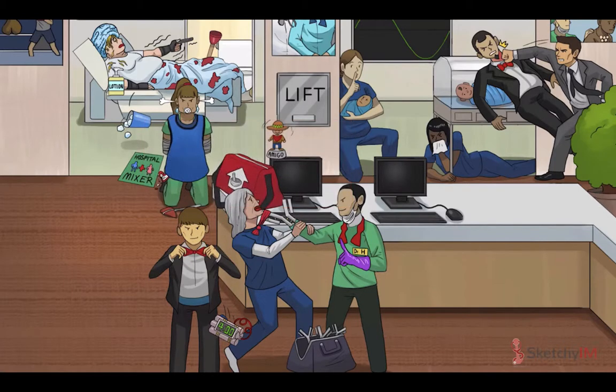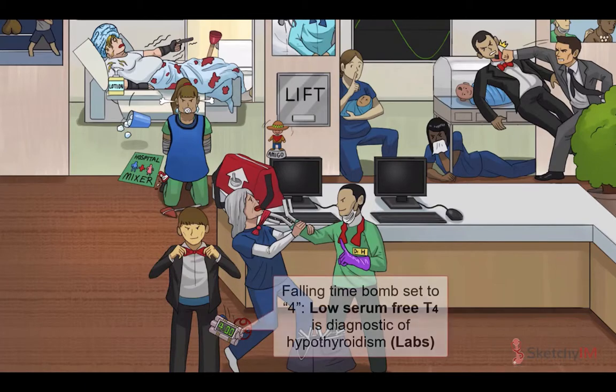Most labs, including your hospital or clinics, may run what's known as a TSH with reflex free T4, meaning that if the TSH is elevated, the lab will then run a thyroxine level to determine if overt primary hypothyroidism is present. A low serum free T4 level establishes the diagnosis of hypothyroidism. At Sketchy, the free T4 level is represented by the time bomb set to 4 minutes, falling to represent a low free T4 level.